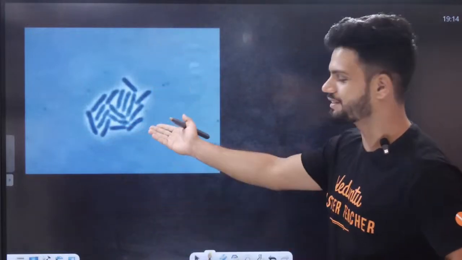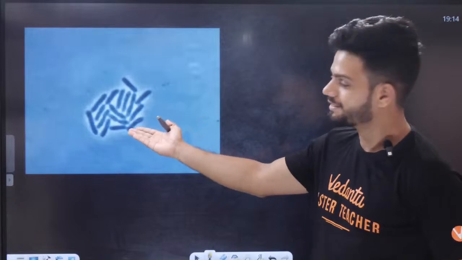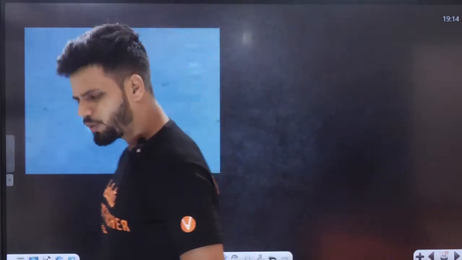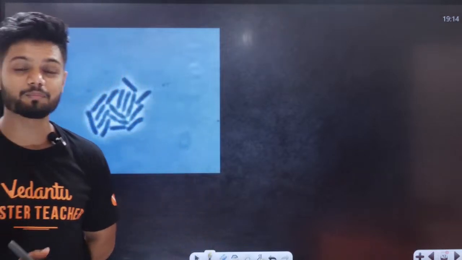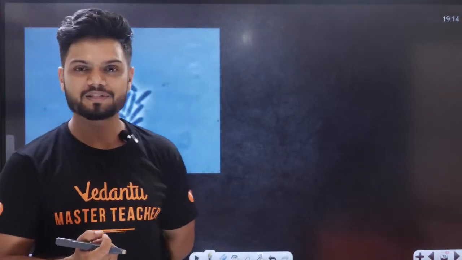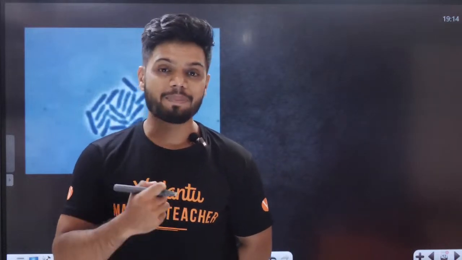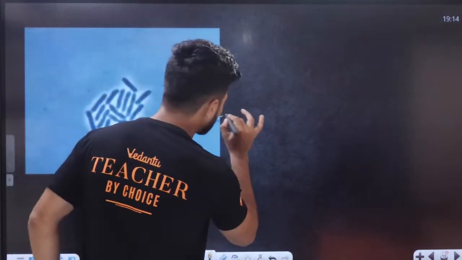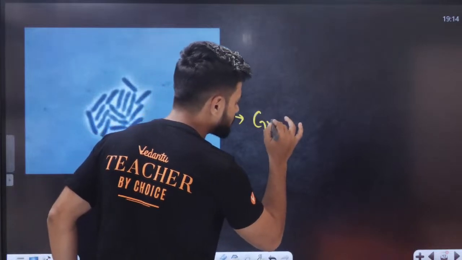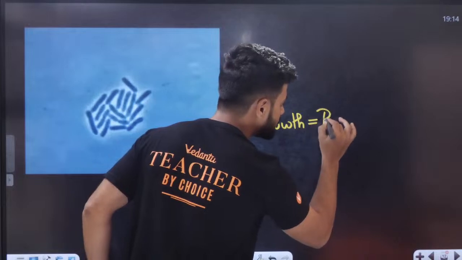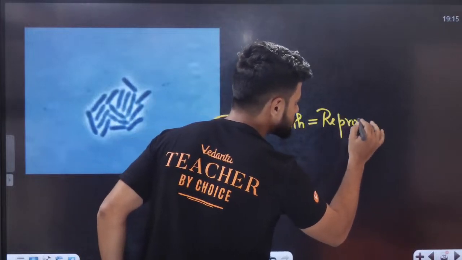No, this is not a cancer cell. It's a normal bacteria, one normal cute bacteria. Now, students, why am I showing you bacteria here? Because bacteria have one special ability. What is the special ability here? Every single time a bacteria grows, it divides. So in the case of bacteria, growth equals reproduction. Remember this throughout your life.